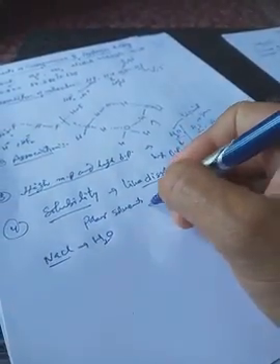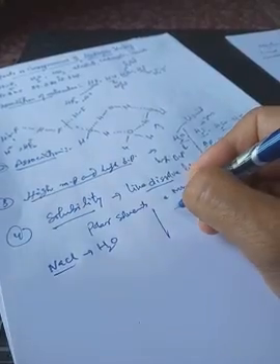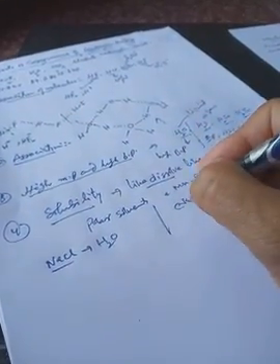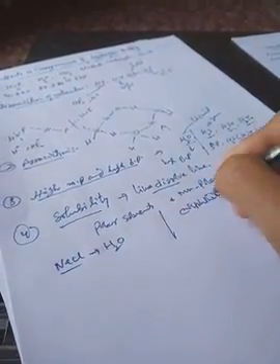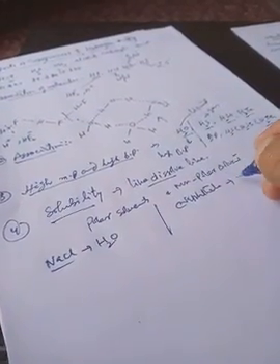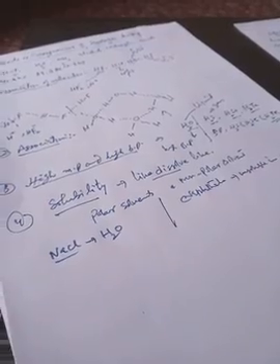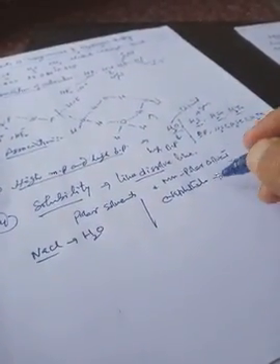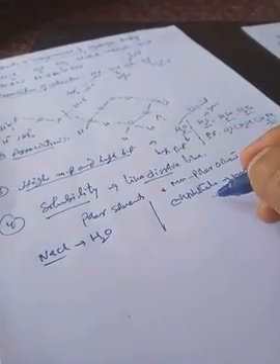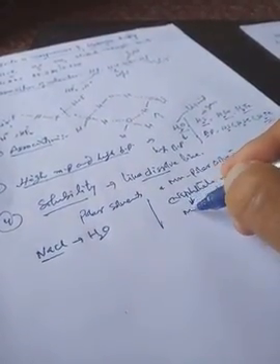On the other hand, there is naphthalene, a non-polar compound that is insoluble in water. This naphthalene is insoluble in water because their nature is different. Naphthalene is a non-polar substance, whereas water is a polar substance.